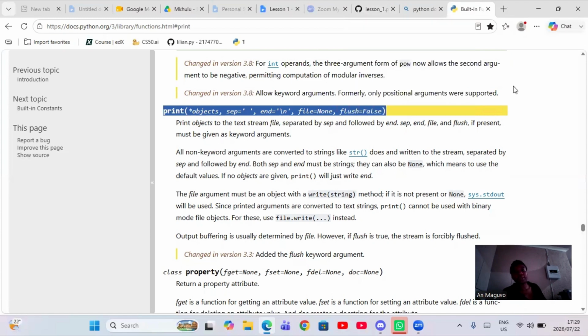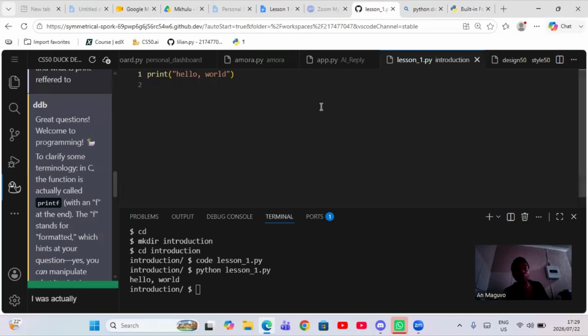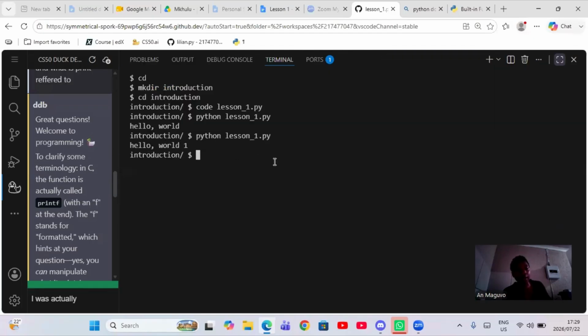Okay, so object, as I said, is what you type in, which is what we typed in was hello world. That is our object. The comma there tells me that I can type in something else, like maybe 1, right? Let us rerun our project. I'm just going to click the up key, and the previous command will appear. So save, enter, and then you can see it says, oh, sorry about that, I'm going to enlarge the terminal, hello world 1. You see? So that means we can add as many objects here as you want.